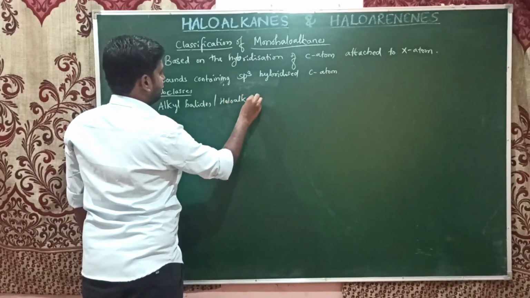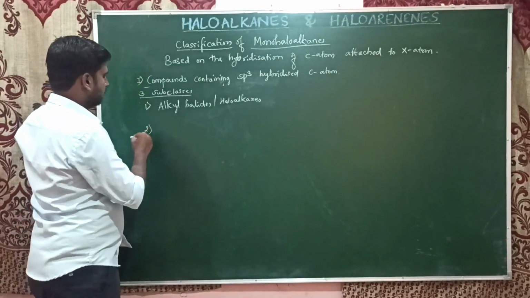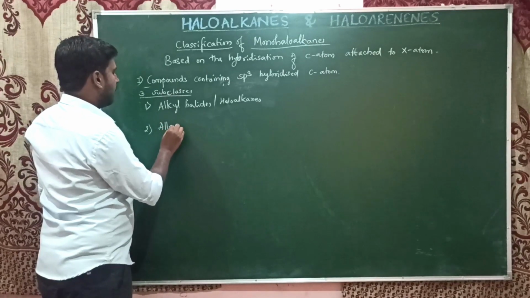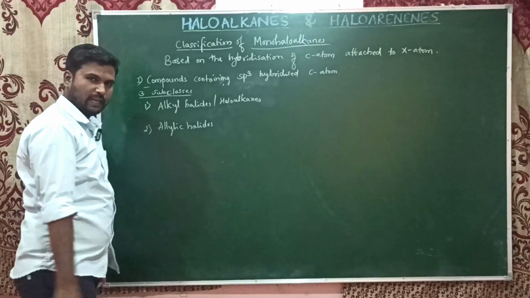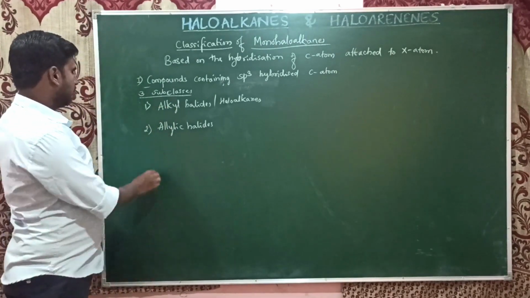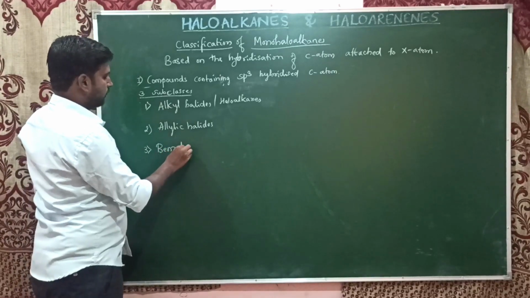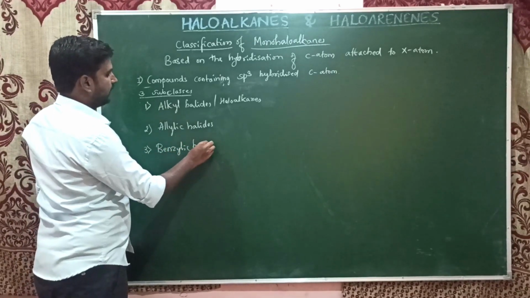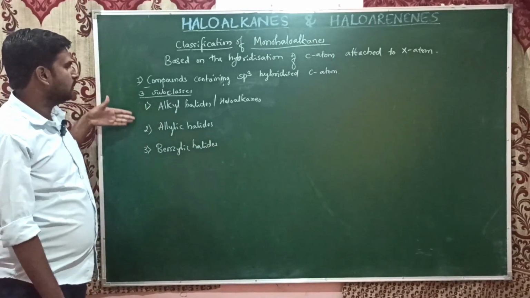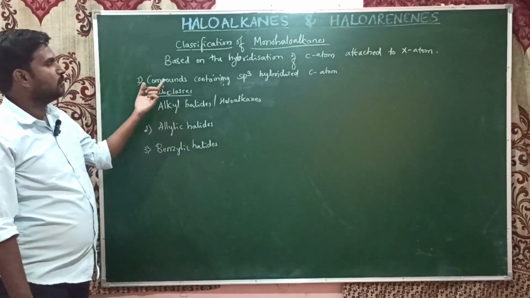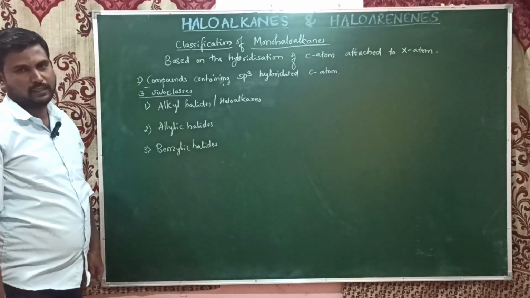Alkyl halides. Okay, this is the first one. The second one is allylic halides. And the third one is benzylic halides. These are the three subclasses in the compounds containing, or the monohaloalkanes containing, sp3 hybridized carbon atoms.